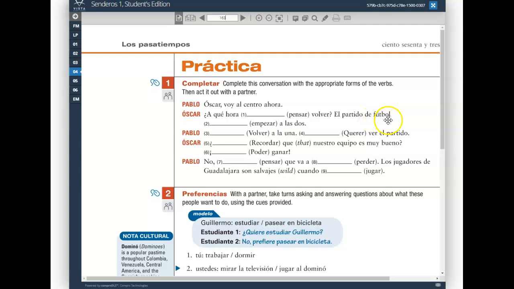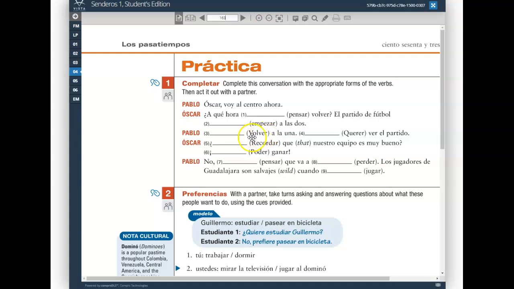El partido de fútbol is your subject. I want to say it begins. That would be the ella form. El partido de fútbol empieza a las 2. And then make sure you're changing the E to I-E. En empezar.